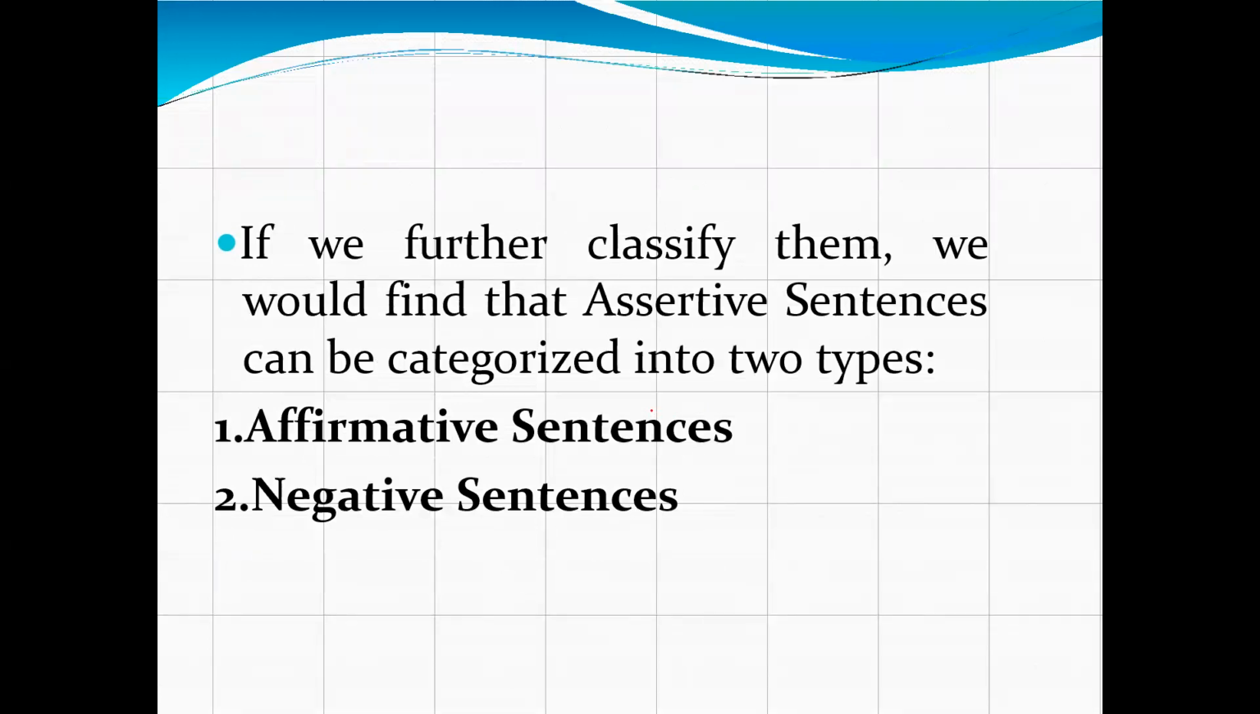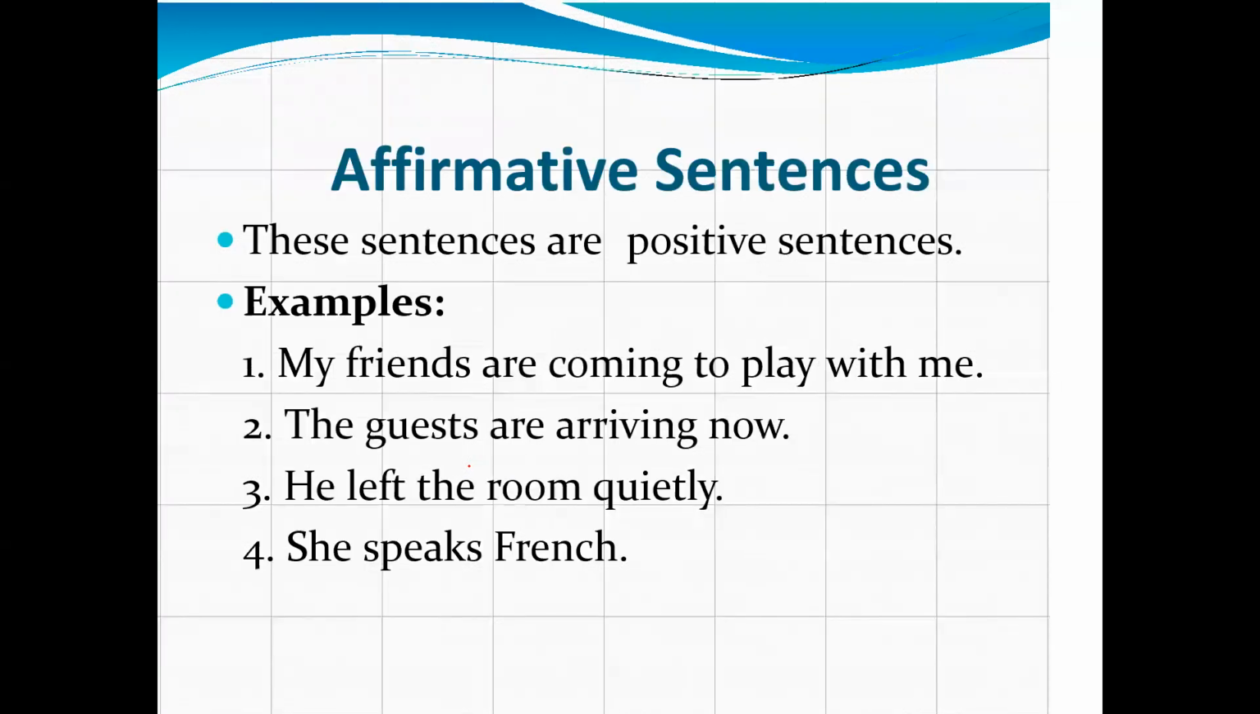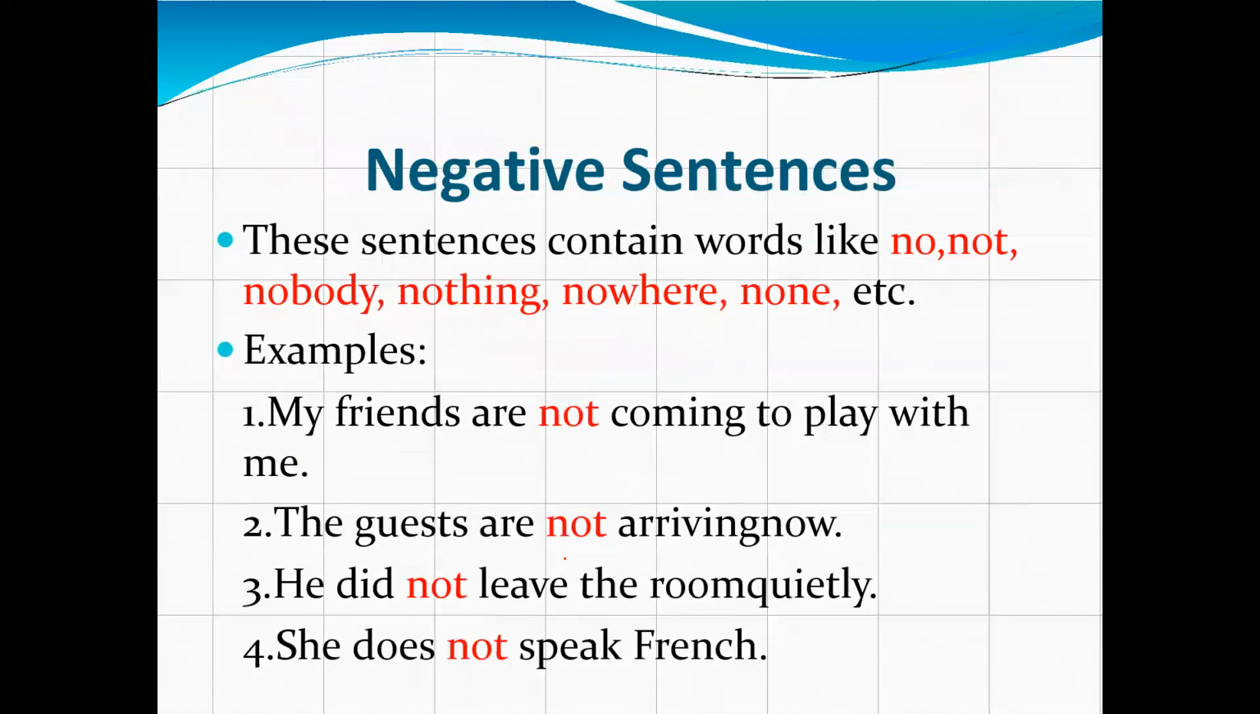These assertive sentences, we categorize into 2 parts: affirmative sentences and negative sentences. Okay. So, what is an affirmative sentence? Affirmative sentence means positive sentence, which is positive in nature. And we will see some examples. My friends are coming to play with me. The guests are arriving now. He left the room quietly. She speaks French. Now, what are negative sentences?